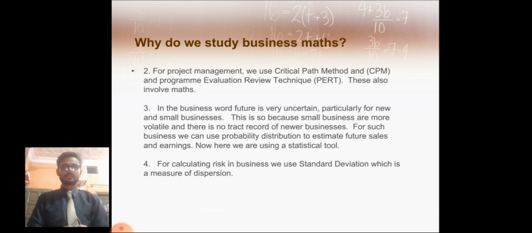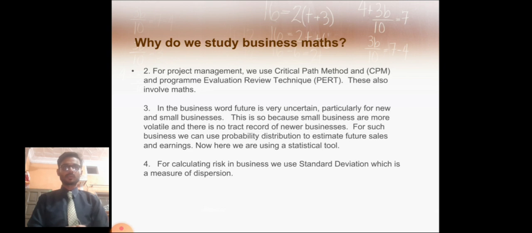The second example of why we study maths: for project management, we use the critical path method, CPM, and the program evaluation review technique. These also involve maths. In the business world, the future is very uncertain, particularly for new and small businesses.